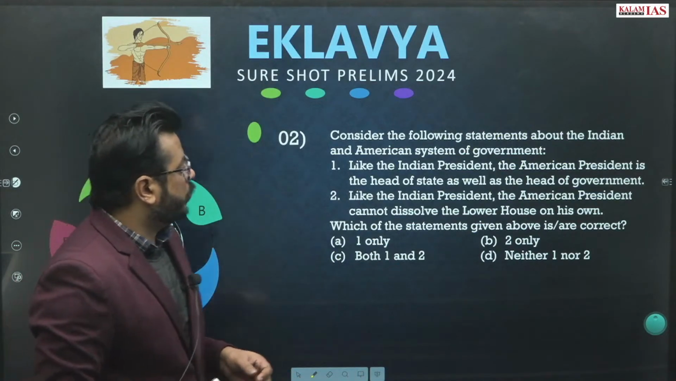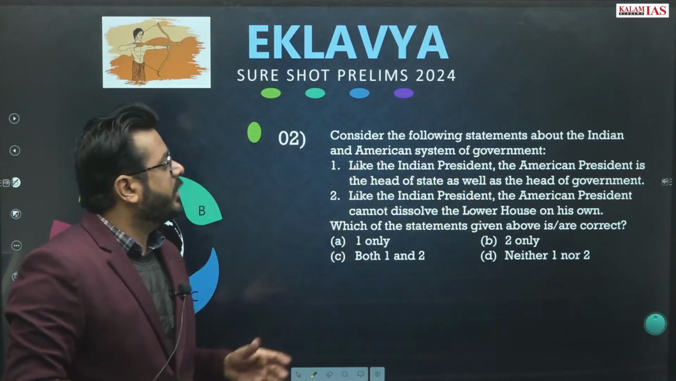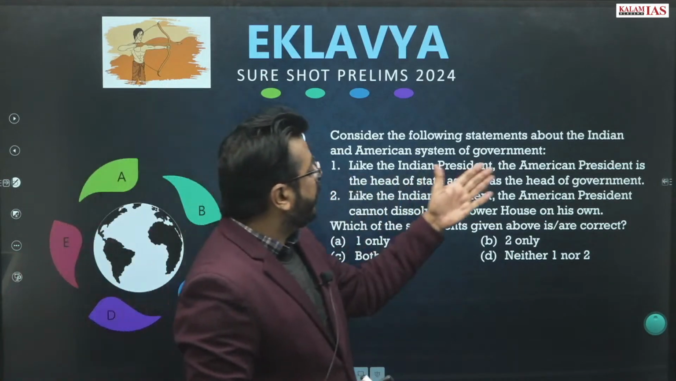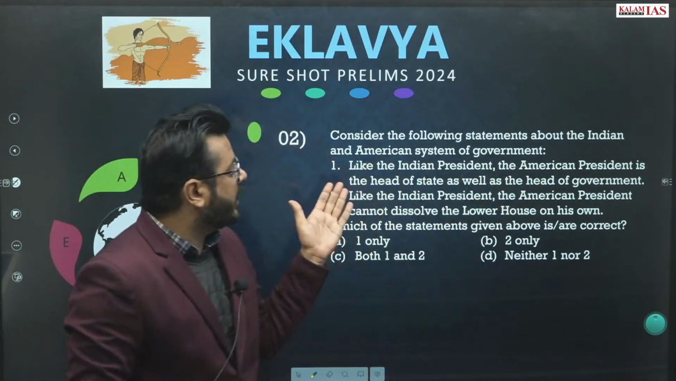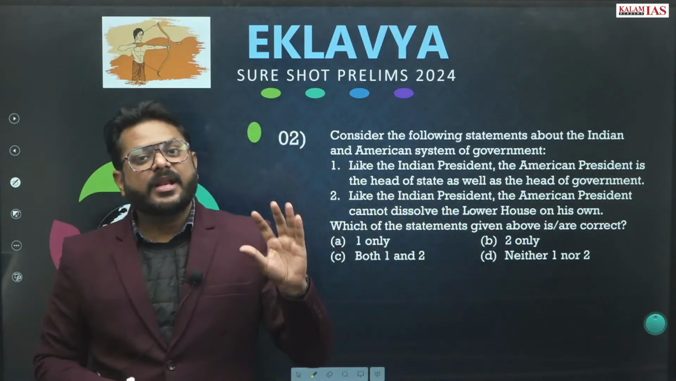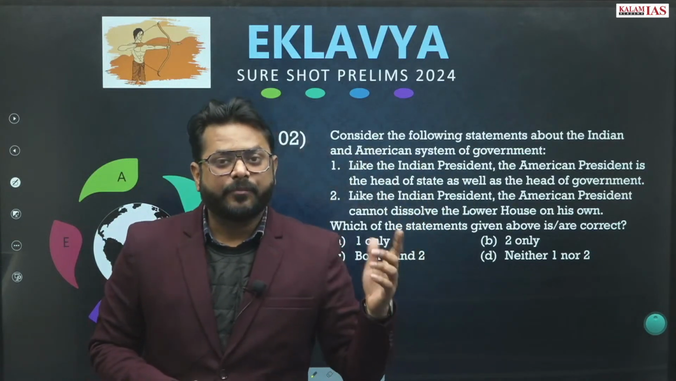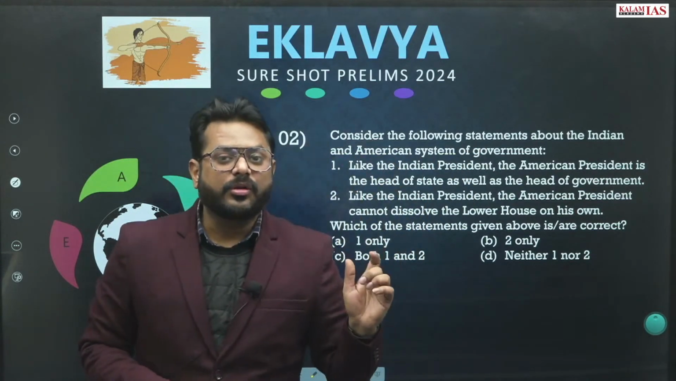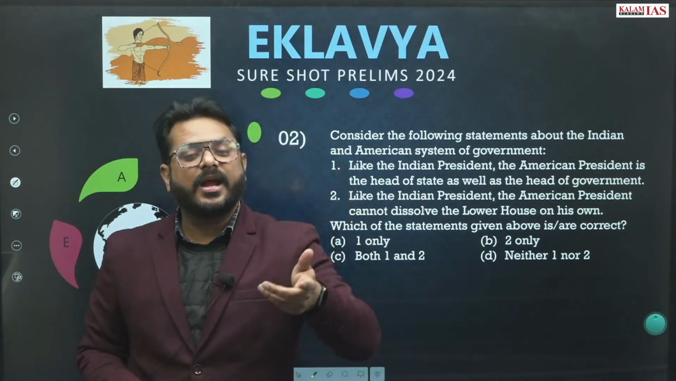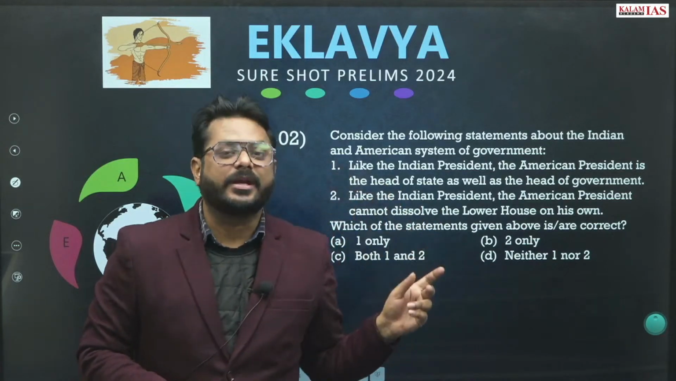Question number 2. Consider the following statements about the Indian and American system of government. Like the Indian president, the American president is the head of the state as well as the head of the government. In India, what is happening? There is a different head of the state and a different head of the government. De facto and de jure, nominal head and real head. The prime minister is the real head and the president is the nominal head. There are two different kinds of heads.